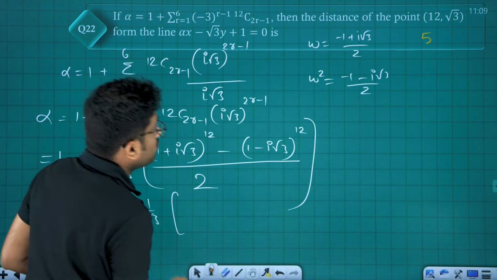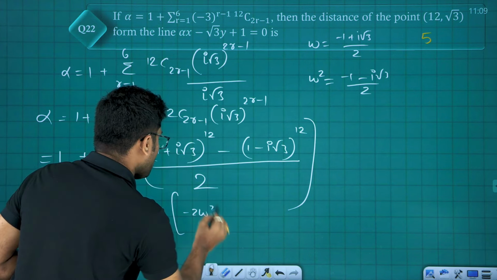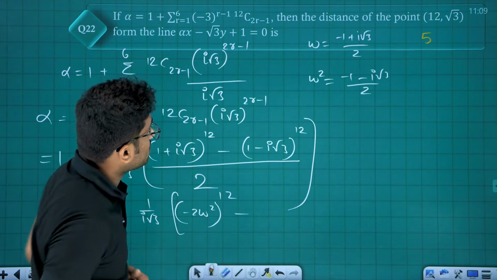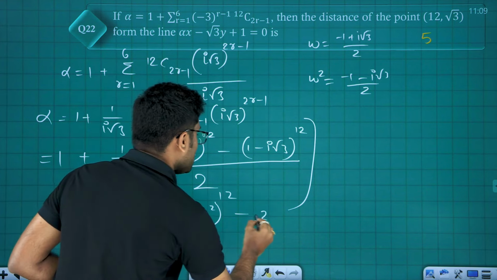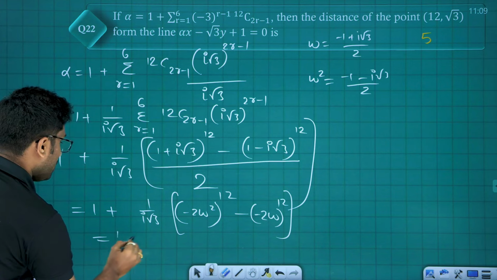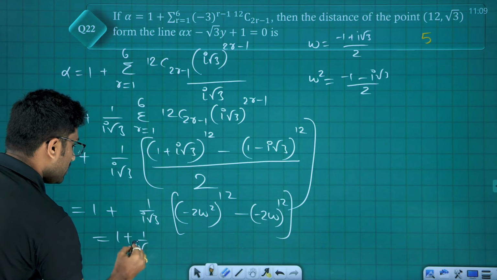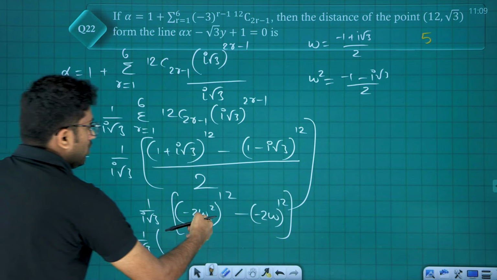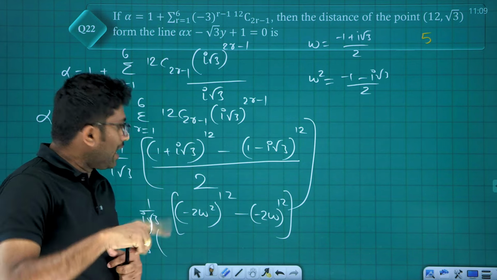So 1 plus i root 3 is nothing but minus 2 omega square whole power 12, minus 1 minus i root 3 is minus 2 omega whole power 12. So this is nothing but 1 plus i root 3 into 2 power 12, which is omega power 24.